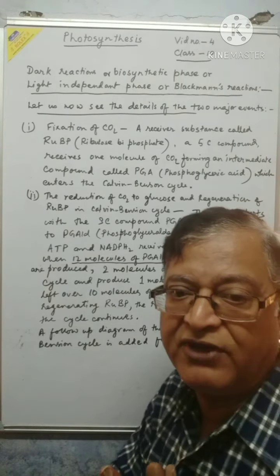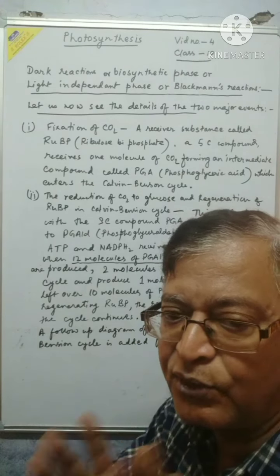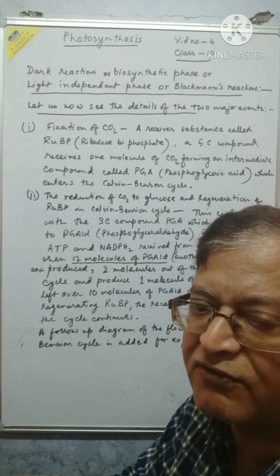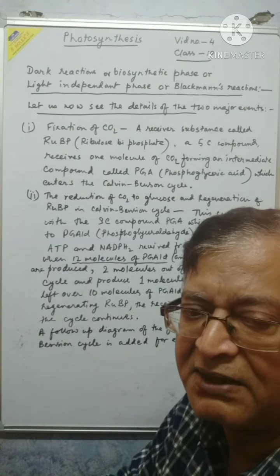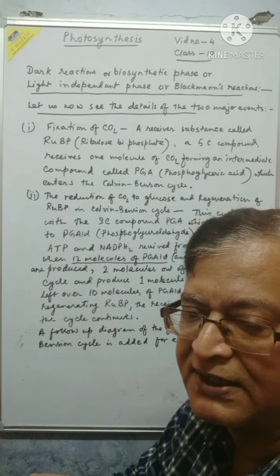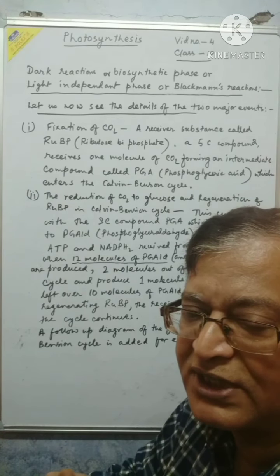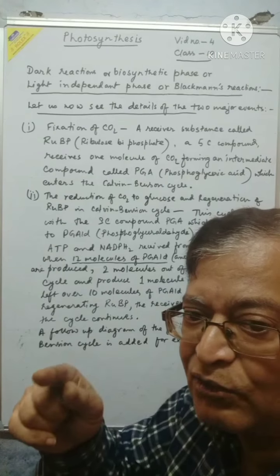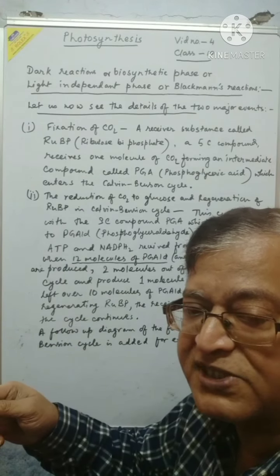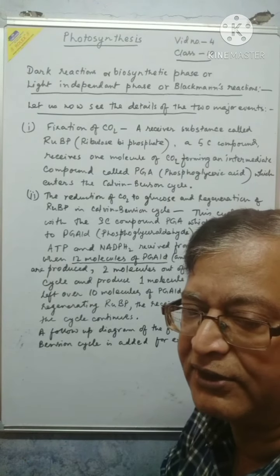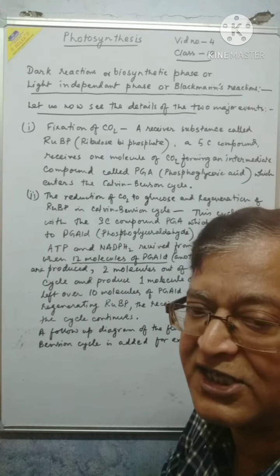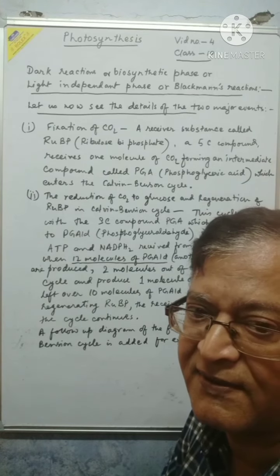So now I will add the flowchart diagram of the briefest possible way of the Melvin-Kelvin cycle, by explaining which picture I will show how the cycle continues and how 2 molecules of PGALD move out to form 1 molecule of glucose. When that happens, it ends up the dark reaction of photosynthesis.